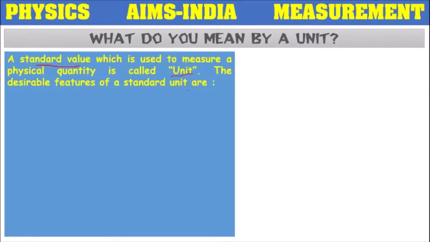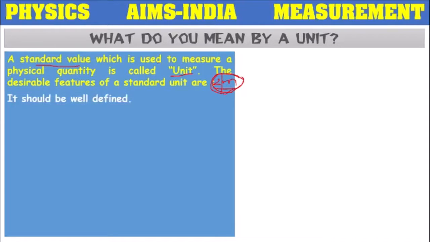That standard value is called unit. Just now in the previous slide we have measured the cloth. We have told the shopkeeper we want 2 meters of cloth. While telling along with the number 2, we are also making use of another standard value called meter, so that the shopkeeper will get complete clarification regarding the object. So this standard value meter is called as unit.